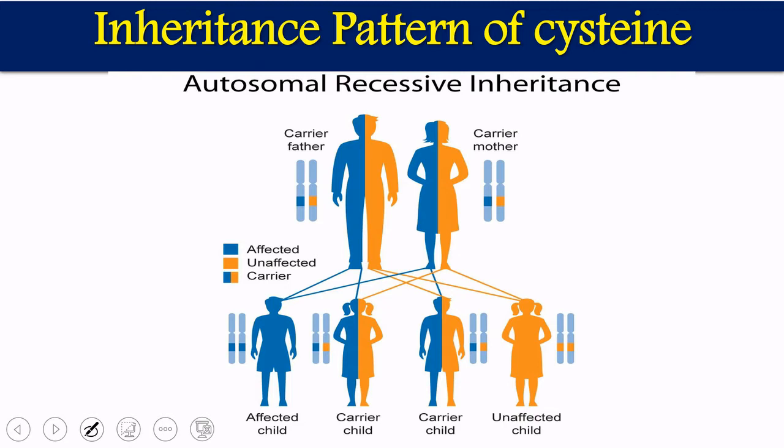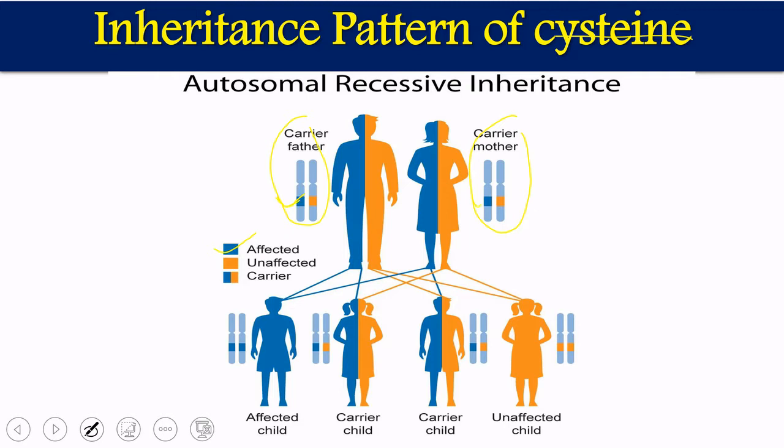The inheritance pattern for cystinuria, it's cystinuria, not cystine, is autosomal recessive inheritance. What is autosomal recessive inheritance? If you look at the parents, father has two genes, mother has two genes. For the time being, just assume this purple color means a carrier, meaning one of the alleles which the father has is defective.